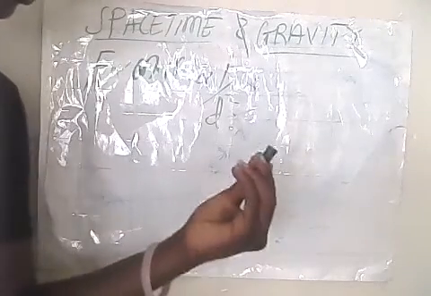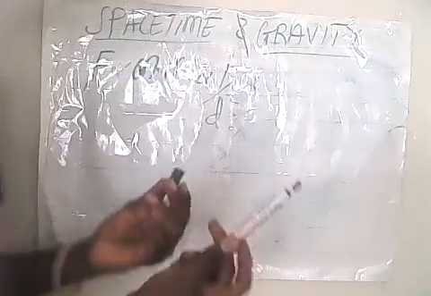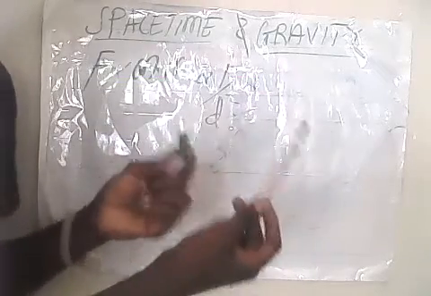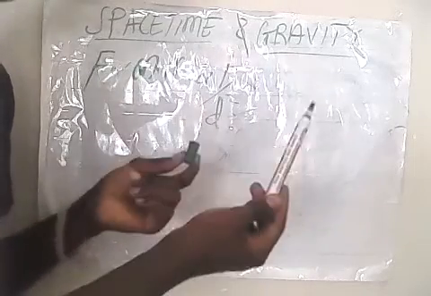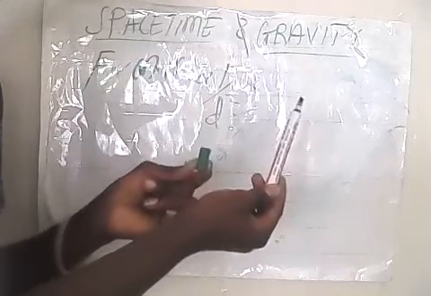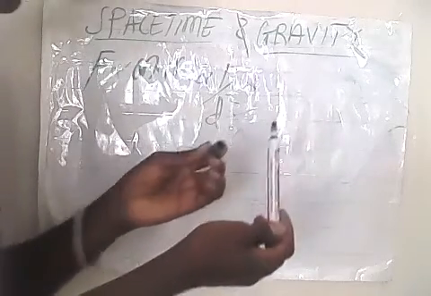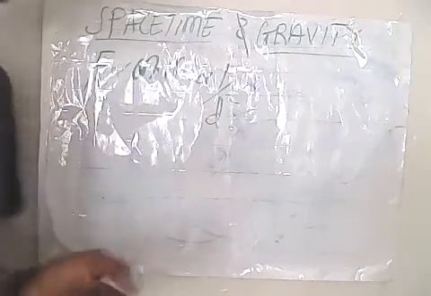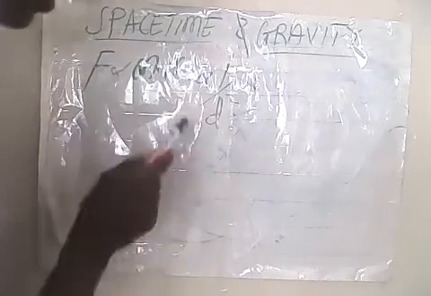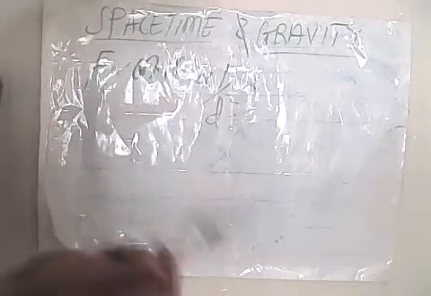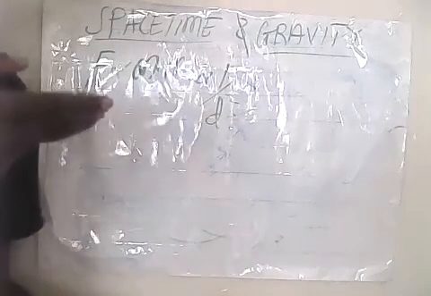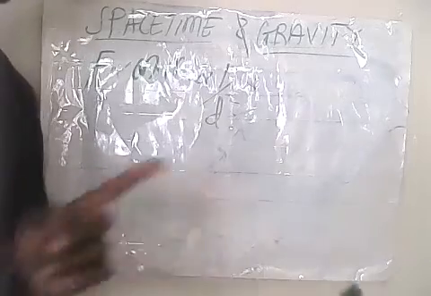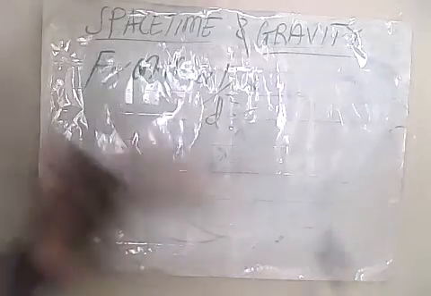Let's take an example of this top and this marker pen. The force of attraction is very low, near zero, and I think it is 0 point something something, but it's not nothing. There's a force of attraction between these two bodies. But that force of attraction increases with the increase of mass. But he said it is inversely proportional to the square of their distance. The nearer the objects are, the more the force of attraction. That means when the bodies are very near or close to each other, there is more force of attraction.